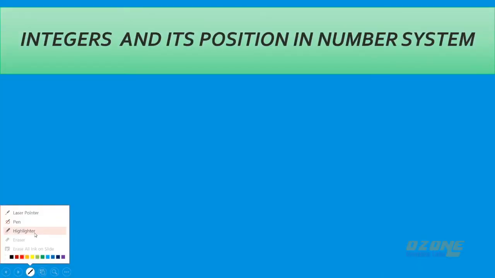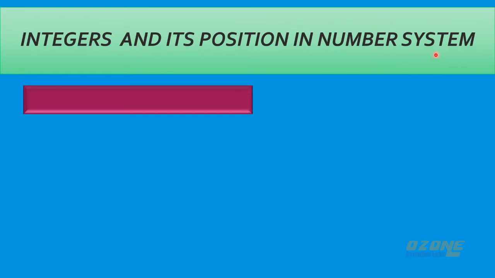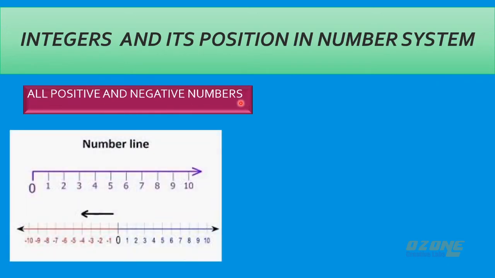First we will see what is an integer and its position in number system. What is an integer? An integer is nothing but all positive and negative numbers. We all know what is a number line. So in number line we will write 0, 1, 2, 3, 4, 5 at equal distance up to whatever number we need, or up to infinity we can write.